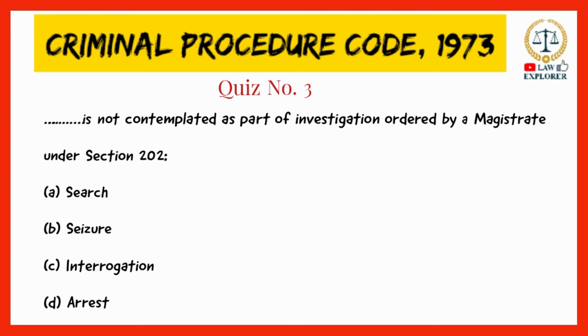Next question is: which is not contemplated as part of investigation ordered by a magistrate under Section 202? Option A, search; option B, seizure; option C, interrogation; or option D, arrest. The right answer is option number D, arrest.